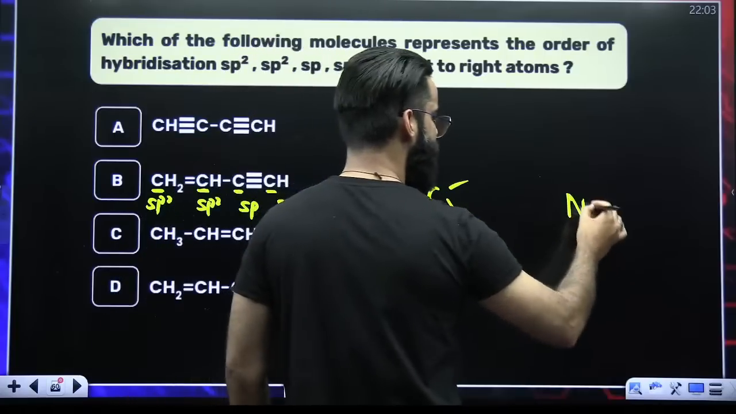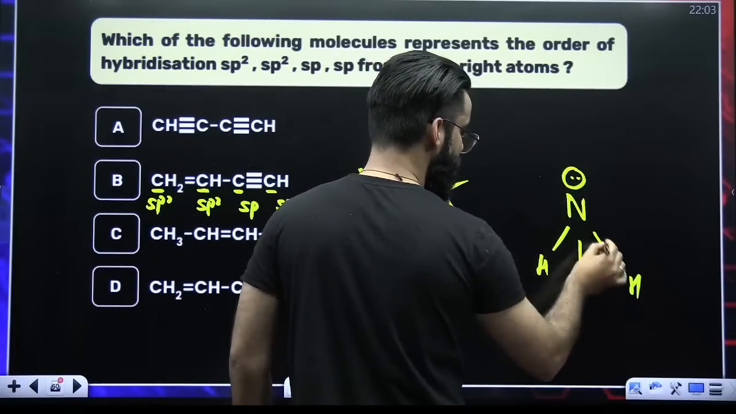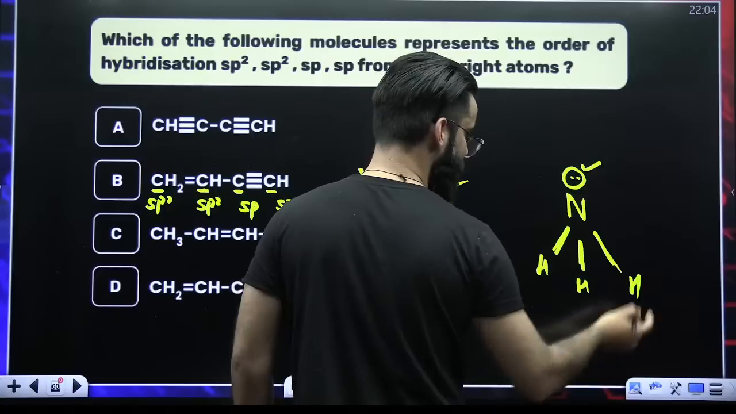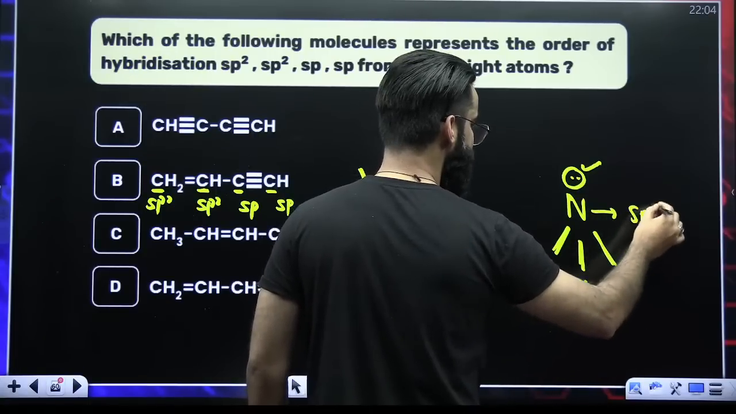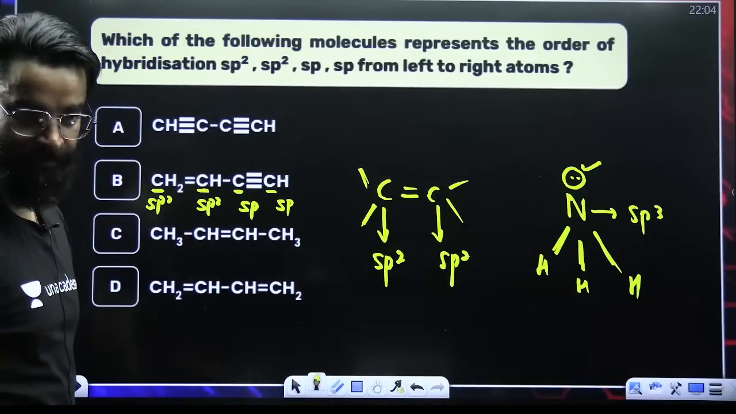For example, you have got NH3. Nitrogen has got 1 lone pair as well. 1 sigma, 2 sigma, 3 sigma and 1 lone pair. 3 plus 1, 4. sp3. Right? Perfect.